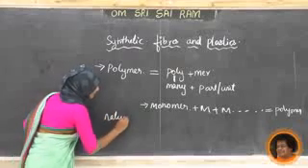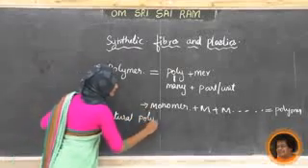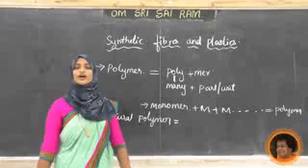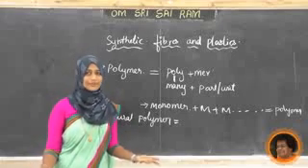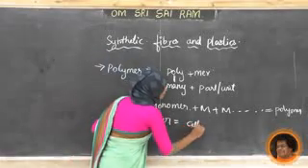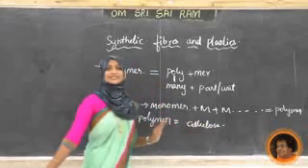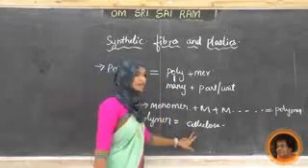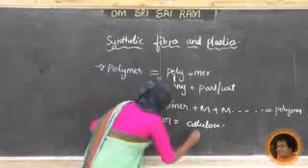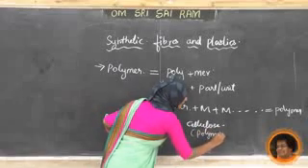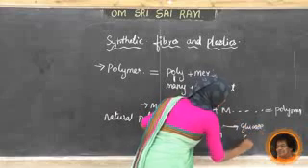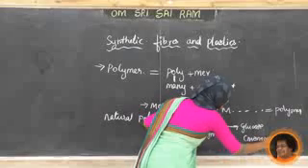Natural polymer example: a number of examples are there, so I will take only one. If you find more examples, collect more and more examples, student, and write them down in your book. Here one simple example is cellulose. Cellulose is a polymer. And what is the monomer here? Glucose is the monomer. Cellulose is a polymer and the monomer is glucose. Come to know?